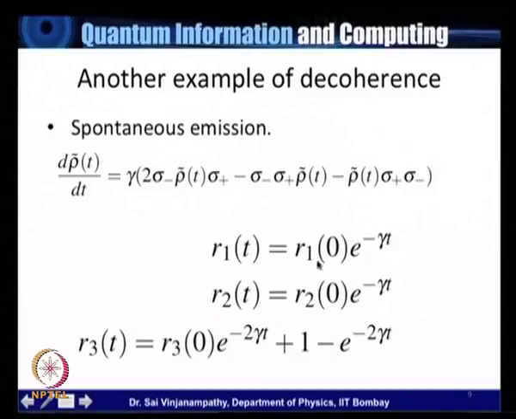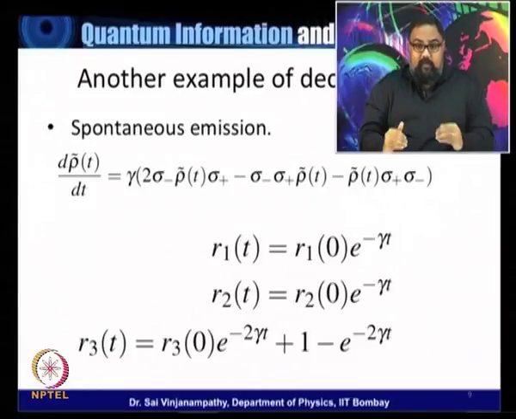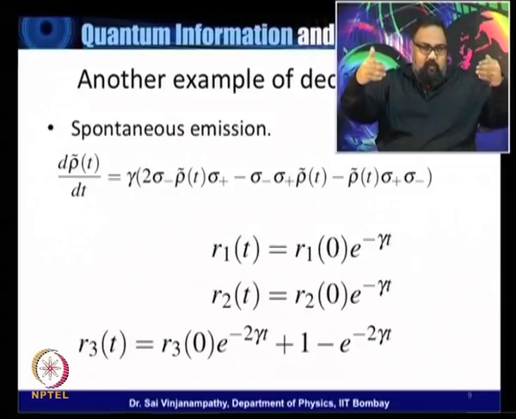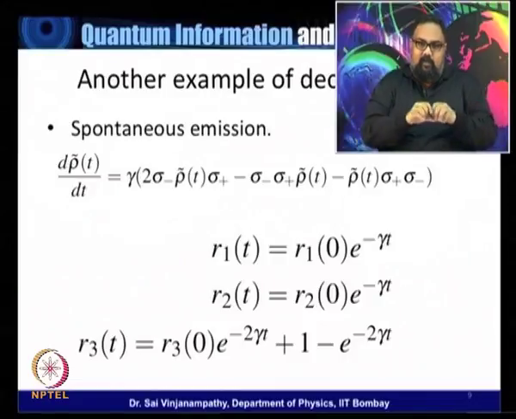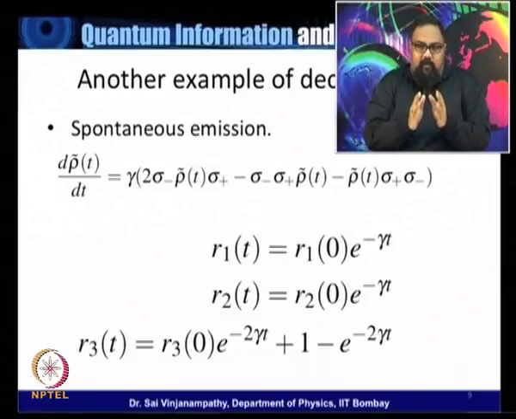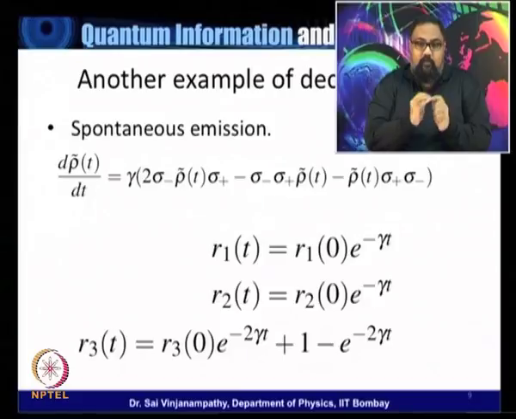And what one notices is that, again in terms of the R1, R2, R3 parameters of the density matrix, both the off diagonal terms decay exponentially, whereas the diagonal terms basically settle down in the ground state, right? So the quantum system settles down in the ground state, which is exactly what spontaneous emission does. So if you start a bunch of qubits with a lot of coherence, the system basically loses all its coherence, and the qubits all end up in their ground state, again rendering this quantum system useless to do quantum computing, right? So this is the entire point of decoherence, and the point that is made in criterion 3 of the DiVincenzo list.